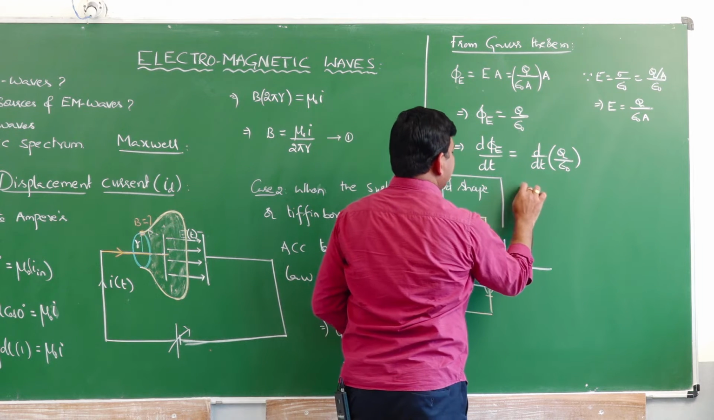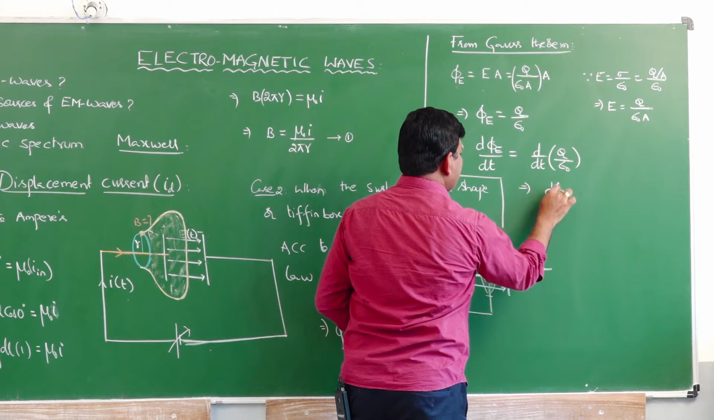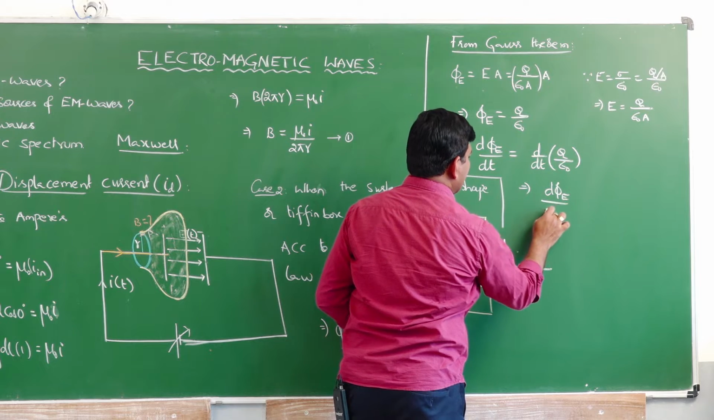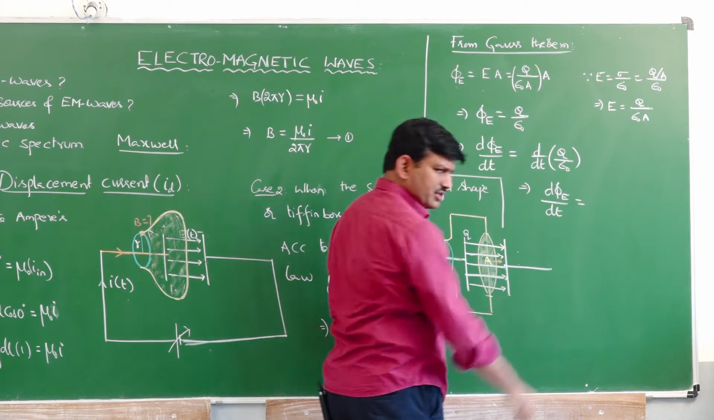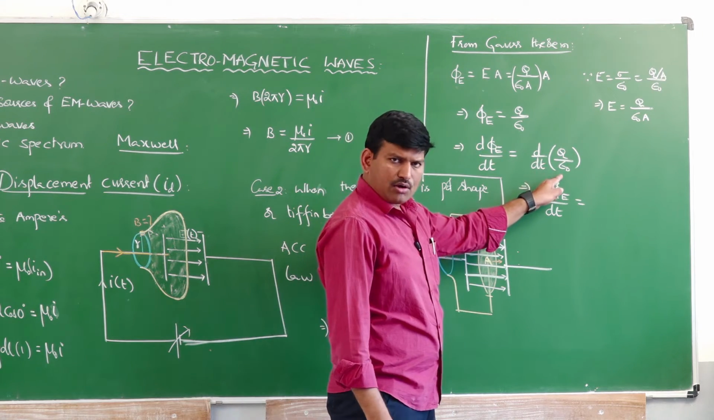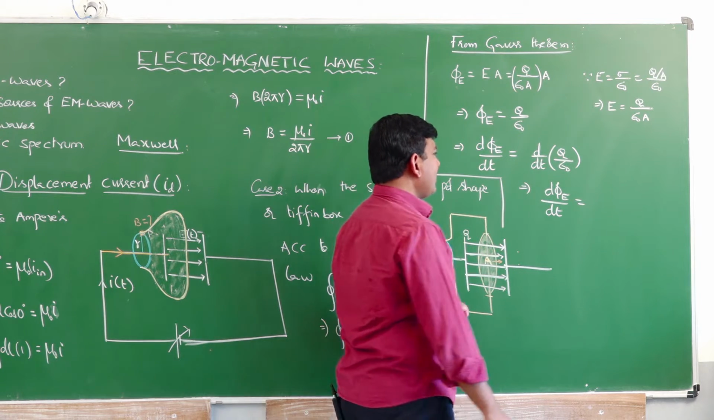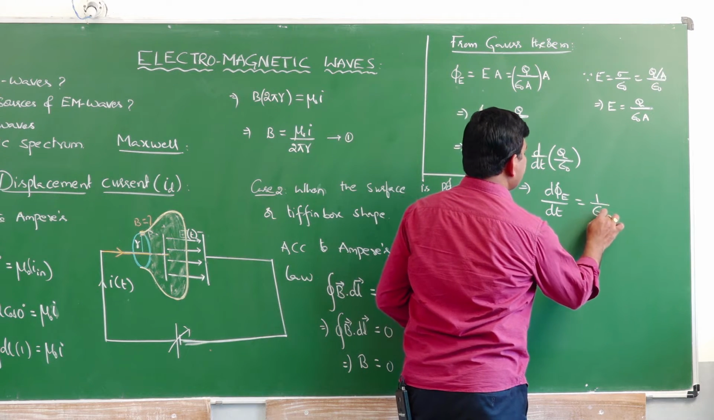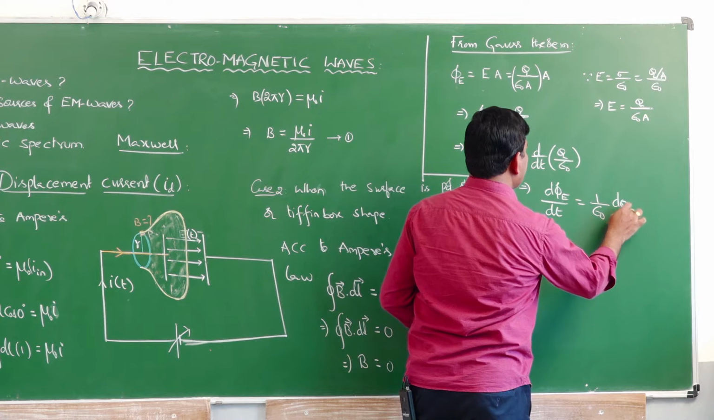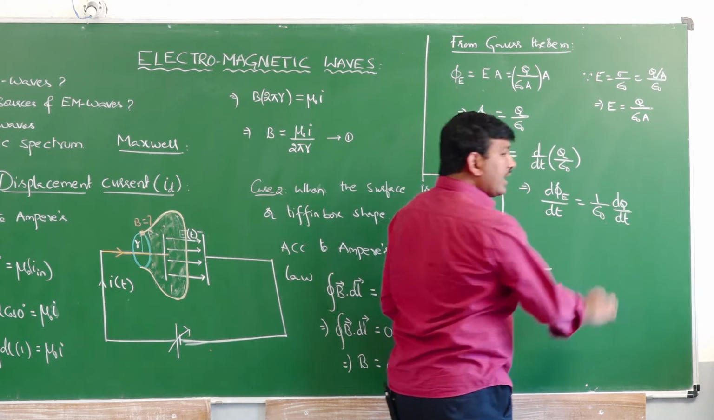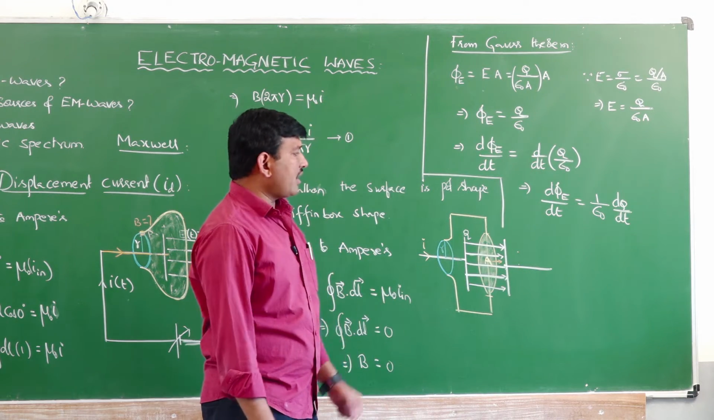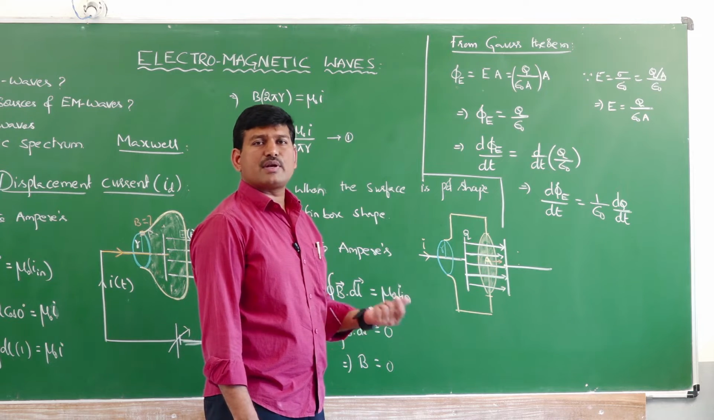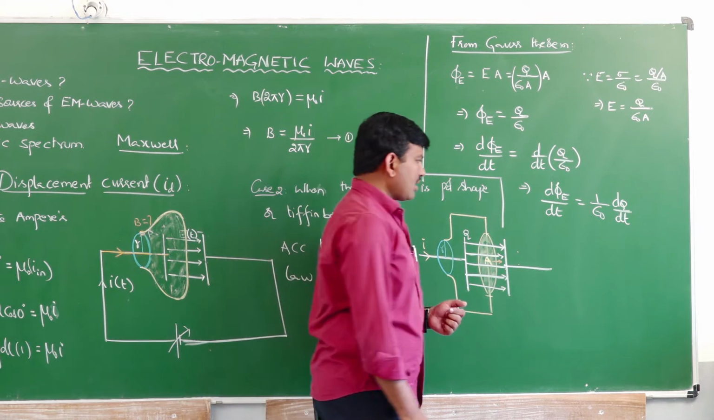So, this implies the rate of change of electric flux is equal to what? Here epsilon naught being constant, I can write the constant outside. Therefore, 1 by epsilon naught into dq by dt. And our previous study says that the rate of flow of charge is nothing but what? Electric current. Yes or no?